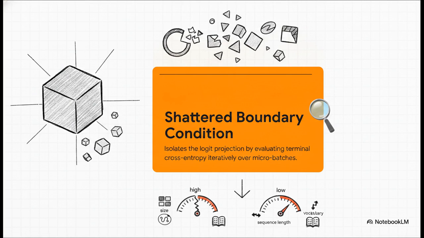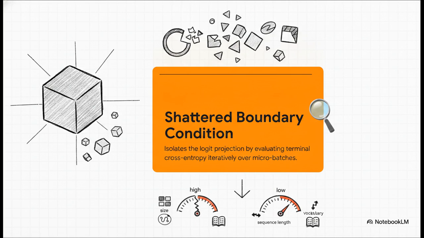Moving right along to phase 2, the shattered boundary condition. This one tackles the vocabulary memory bottleneck. Evaluating the terminal cross-entropy normally requires a massive, full tensor over the entire vocabulary, which is incredibly heavy. But Kasia's method brilliantly isolates this high-dimensional projection by breaking it down. It evaluates the terminal cross-entropy iteratively, over much smaller micro-batch chunks.